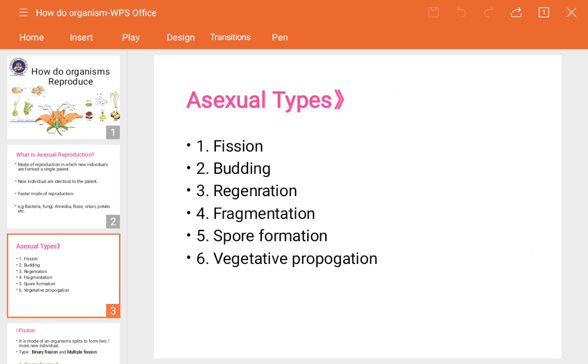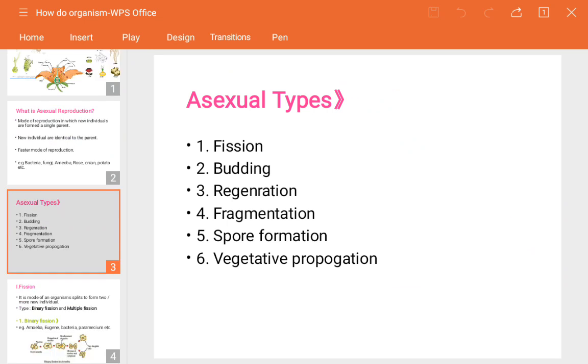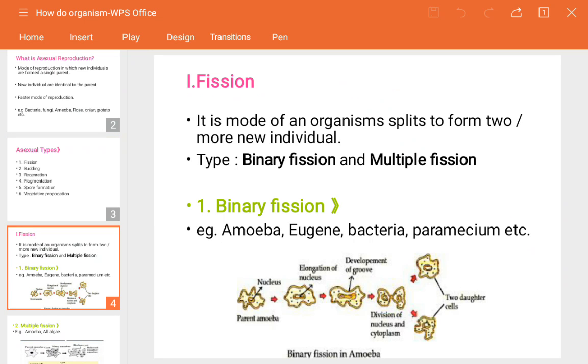Now what are the types of asexual reproduction? They are fission, budding, regeneration, fragmentation, spore formation, and vegetative propagation. Some of these you are familiar with because you have studied them in the lower classes. Those only we are going to see, but in detail. Now the first one is fission, so we will move towards that.